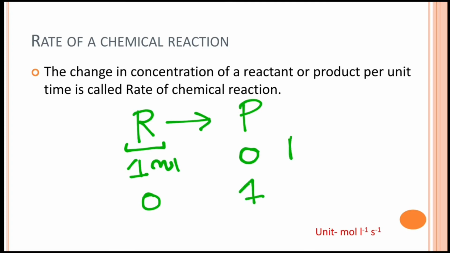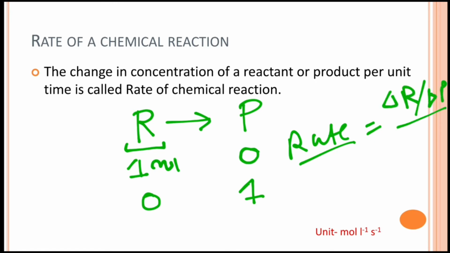So what will be the rate? The rate will be the change in concentration of either reactant or product with time. The change in concentration of a reactant or product per unit time is called the rate of a chemical reaction.